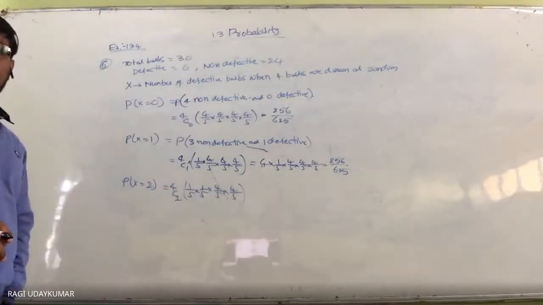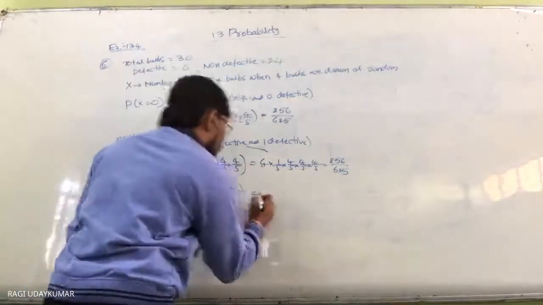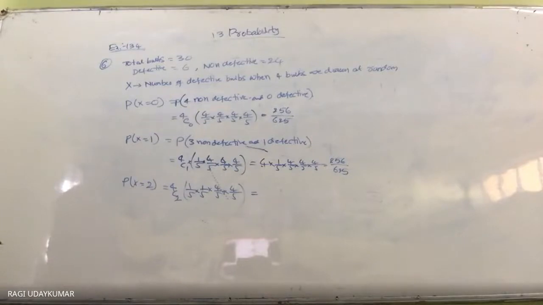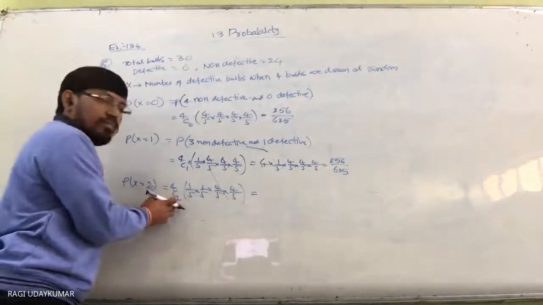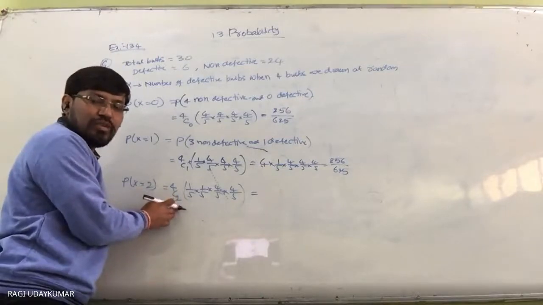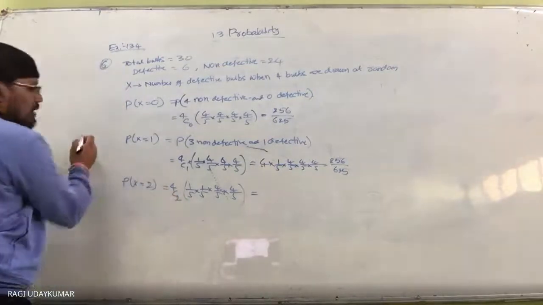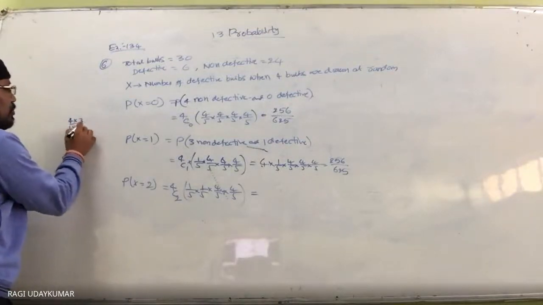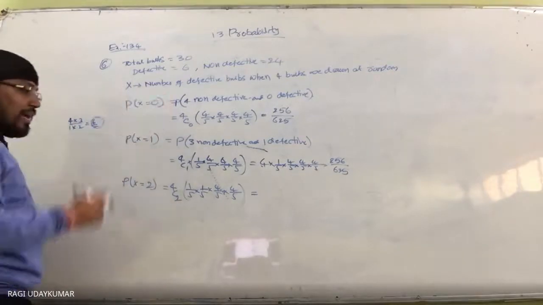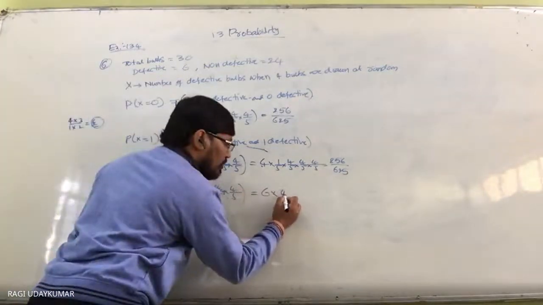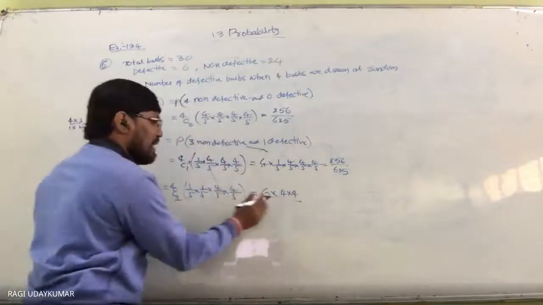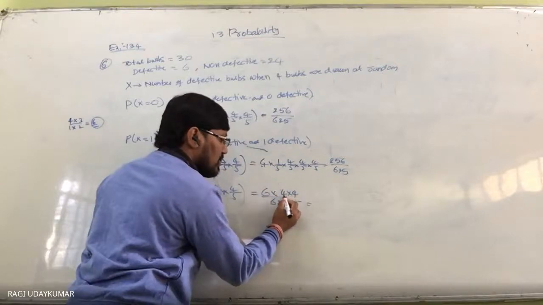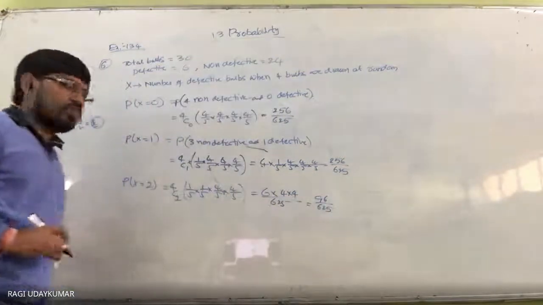4C2 is nothing but here you are going to get it as 4C2 value. What is it? Can anyone say? Huh? 4C2 value. 4 factorial by (4 minus 2) factorial into 2 factorial, or you can write it as 4 into 3 by 1 into 2. So this is nothing but 6. I already said it. So 6 into 4 into 4 by 5 to the power 2, by 625. So which is nothing but 6 fours are 24... 96 by 625.